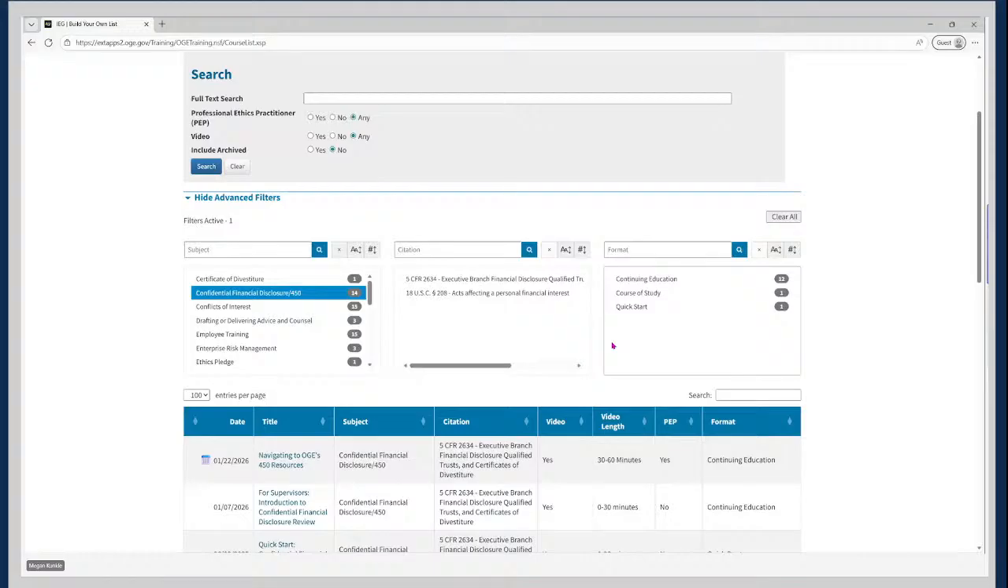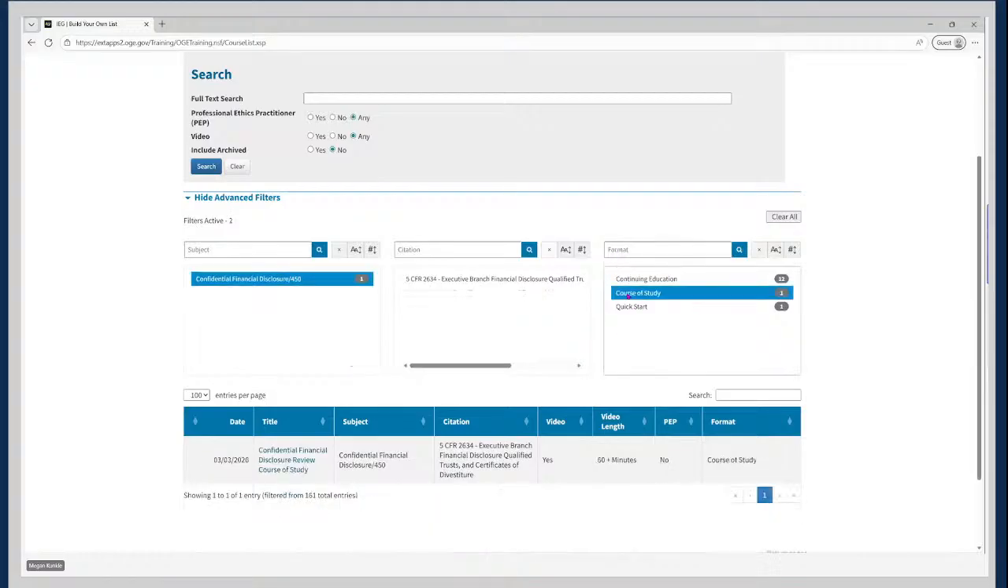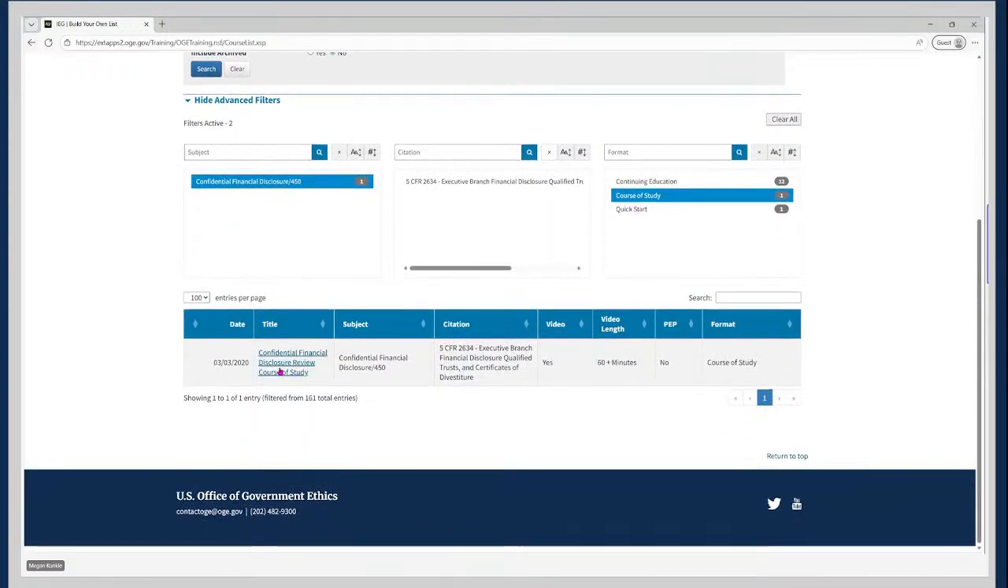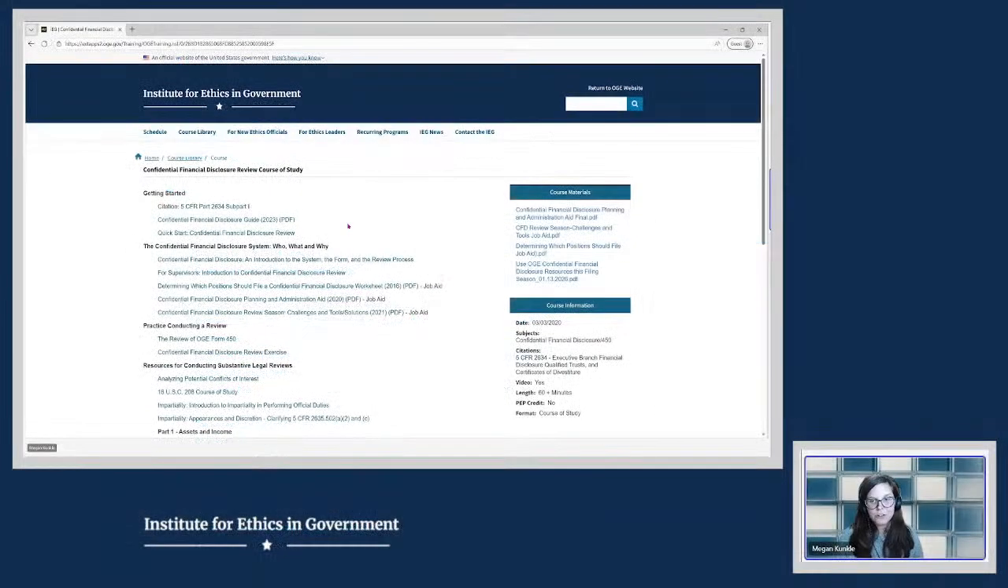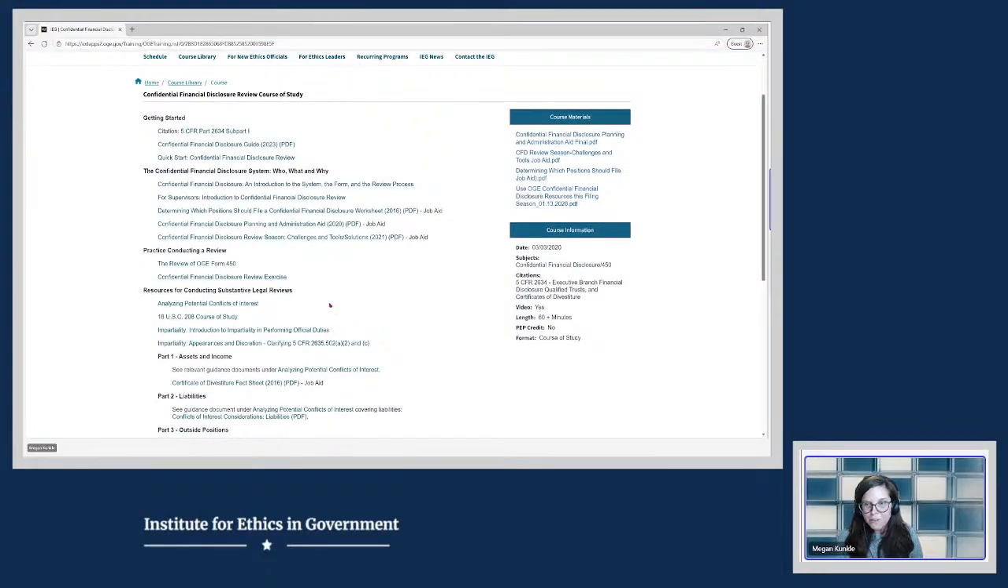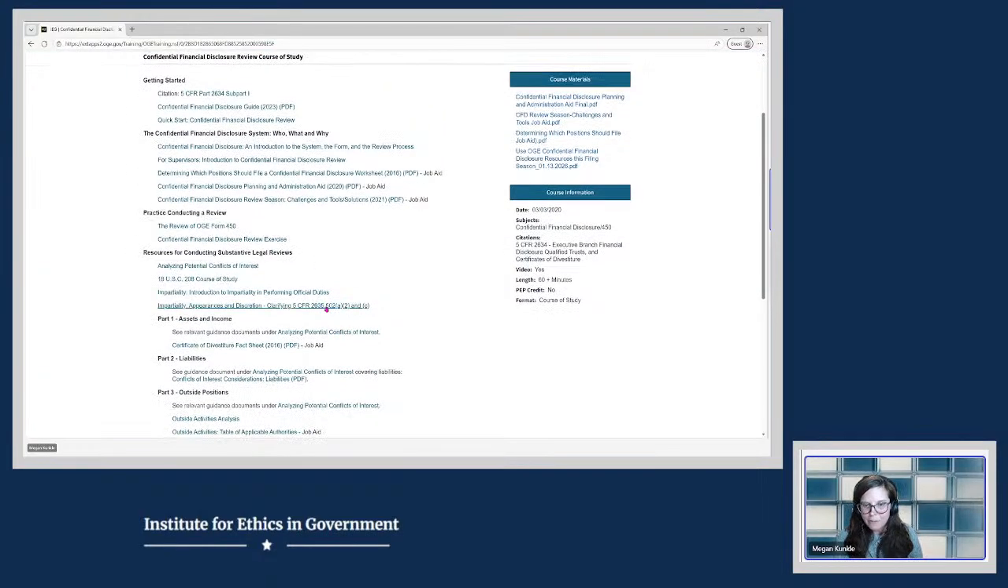Now, if you want to look specifically at the course of study, you can go over here to the format filter and select course of study. Now, this is the course of study that we looked at earlier. So the confidential financial disclosure review course of study. And I just want to point out that there are a couple of courses of study in here, one of which you might want to visit as well for reviewing 450s, and that would be the 18 U.S.C. 208 course of study, so the criminal conflicts of interest statute course of study.